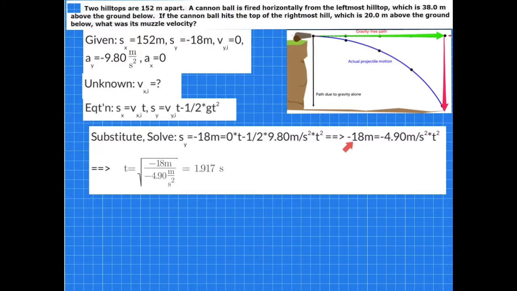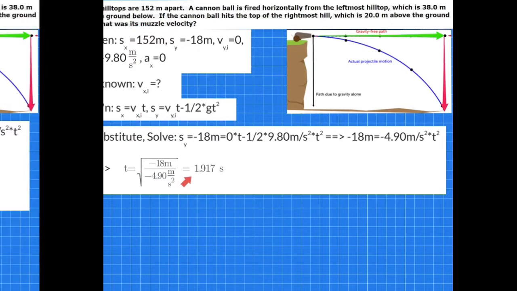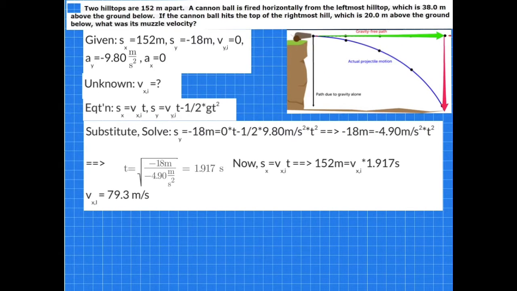This becomes minus 18 meters is minus 4.90 meters per second squared times t squared. And then algebraically solving, we get that t is the square root of minus 18 meters over minus 4.9 meters per second squared, to 4 significant figures. This is 1.917 seconds.